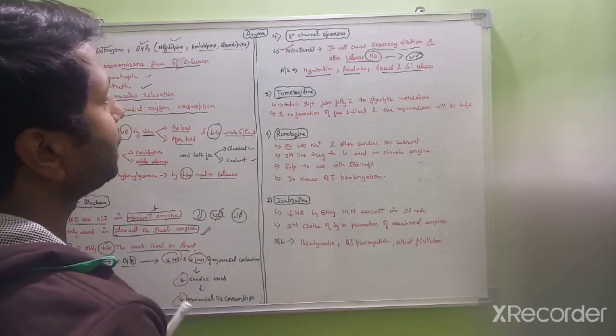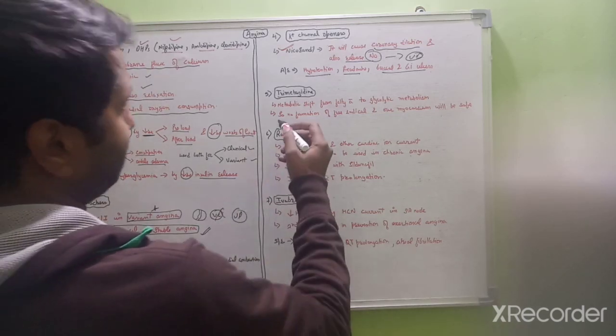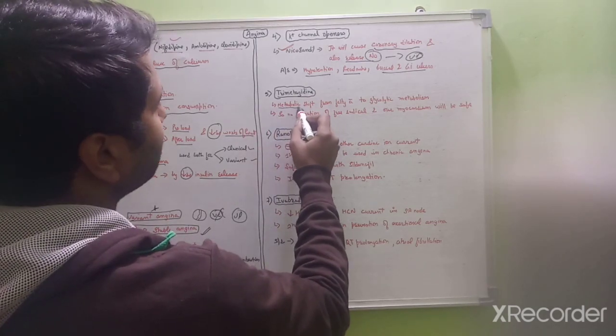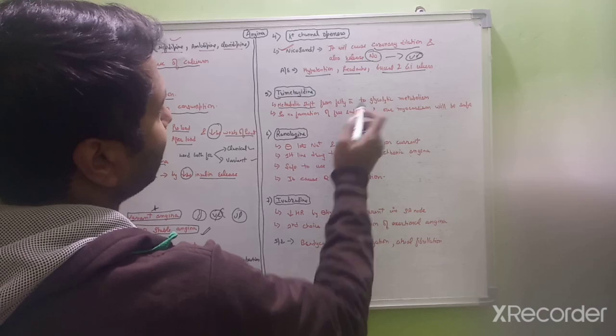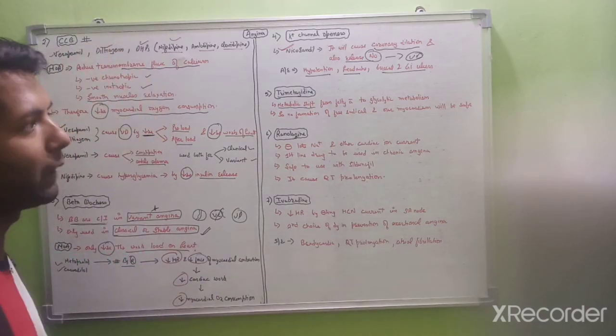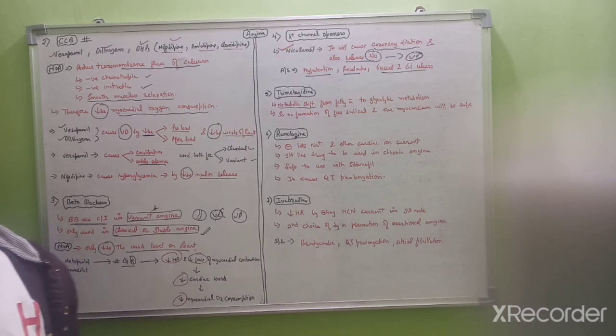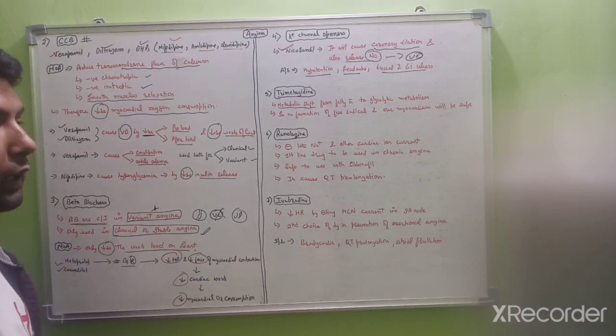trimetazidine. The mechanism of action of this drug is that it causes a metabolic shift from fatty acid to glycolytic metabolism. See what this drug will do. Our heart uses fatty acid as a fuel, so this drug will switch the fatty acid to glucose. Then our heart will use glucose as a fuel.